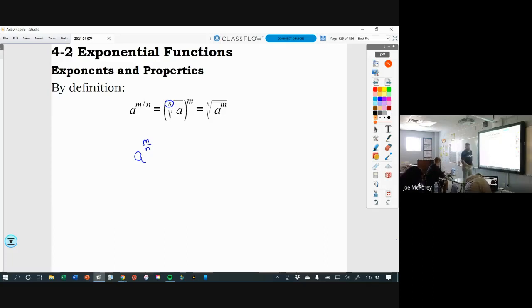So when you raise a number to a fractional power, the bottom number is the index. The index is the number that's inside the little radical thing. And if there's not a number there, it's assumed to be what? 2. Yeah, there's a 2 right there, but I don't write it because it's assumed to be 2. Which is why we call it a square root, right? If I want the third root,